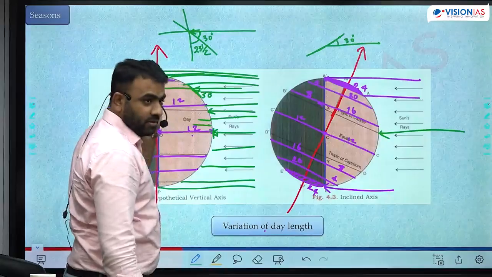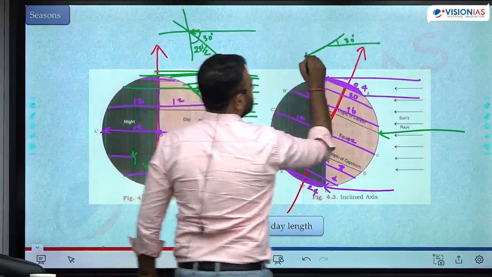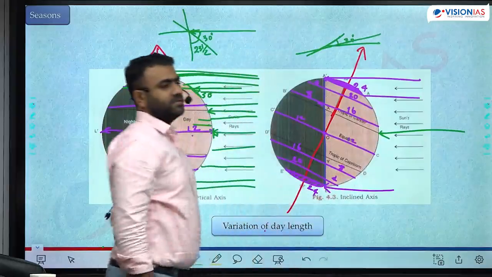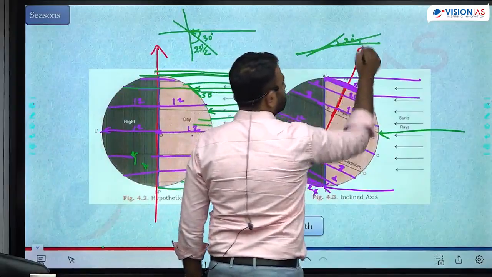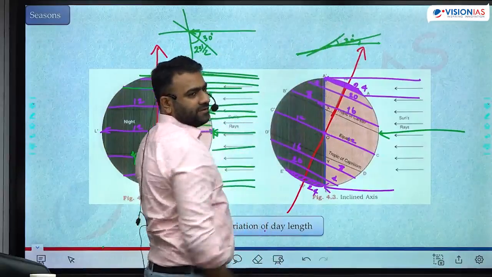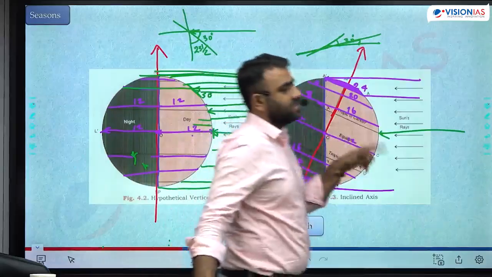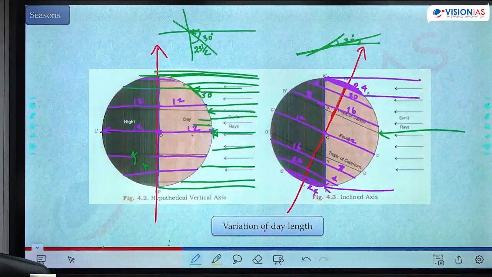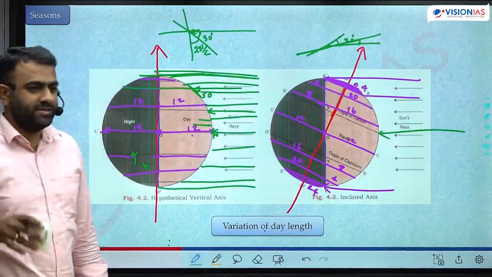If we rotate it like this, what will happen? When you tilt like this, the part gets tilted further like this. This is the new angle of incidence. Now this is the surface and this is the angle of incidence. Angle of incidence has decreased from 30. Will decrease by how much? 23.5. The angle of incidence decreases by 23.5 degrees. From 30 degrees it will come to 6.5 degrees. The angle of incidence in the northern hemisphere increases by 23.5 degree. The angle of incidence in the southern hemisphere decreases by 23.5 degrees.